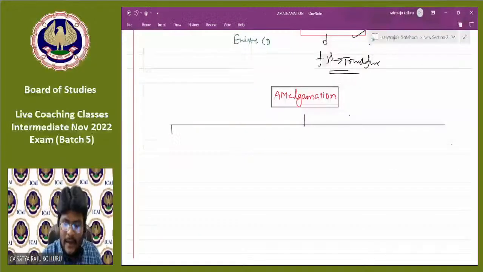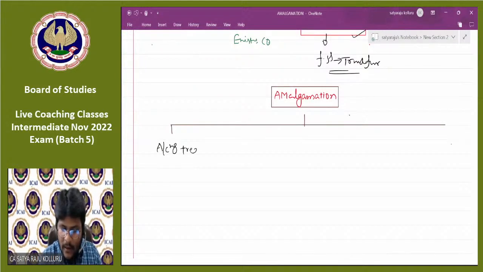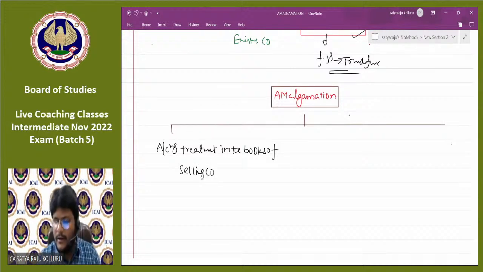One is accounting treatment in the books of selling company, and another one is accounting treatment in the books of, come on guys, only two different companies are possible, purchasing company.